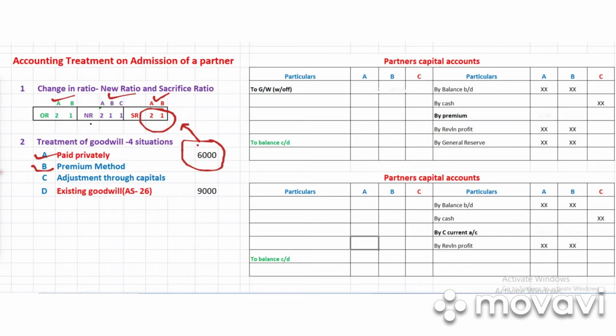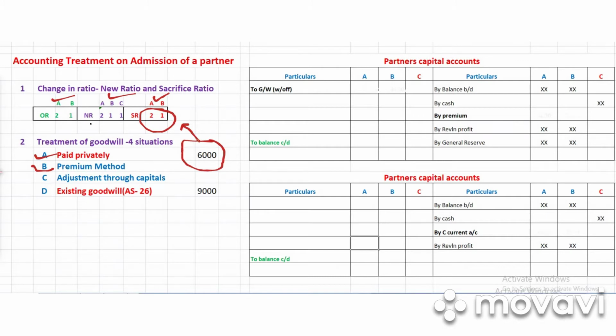So let us say the 6,000 is divided into two parts. When we divide this 6,000 in 2:1, we should be getting 4,000 and 2,000. So A will be getting 4,000, B will be getting 2,000.